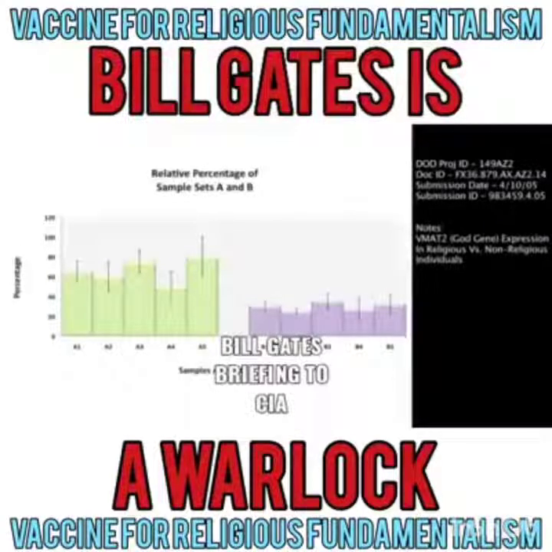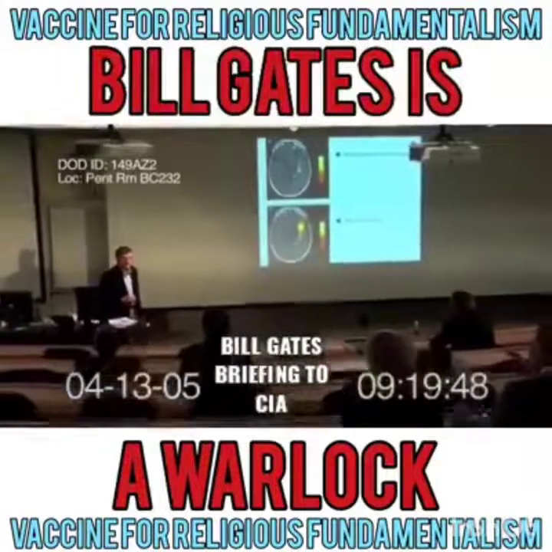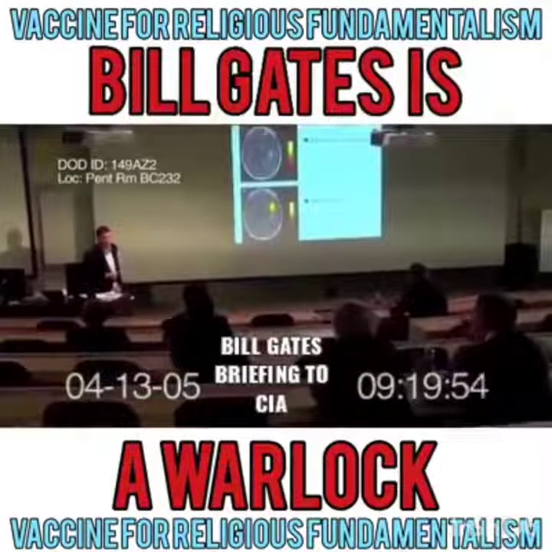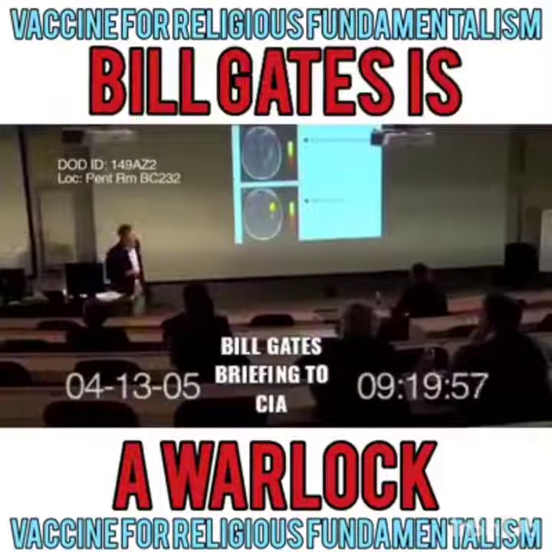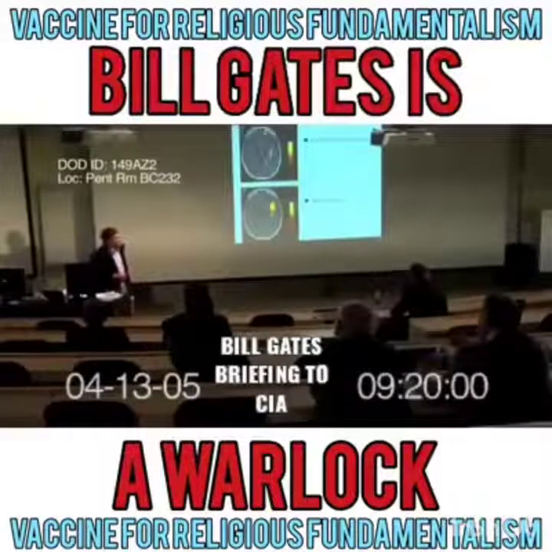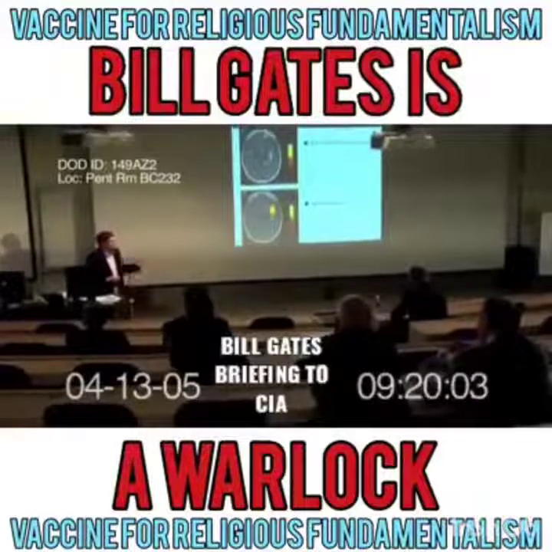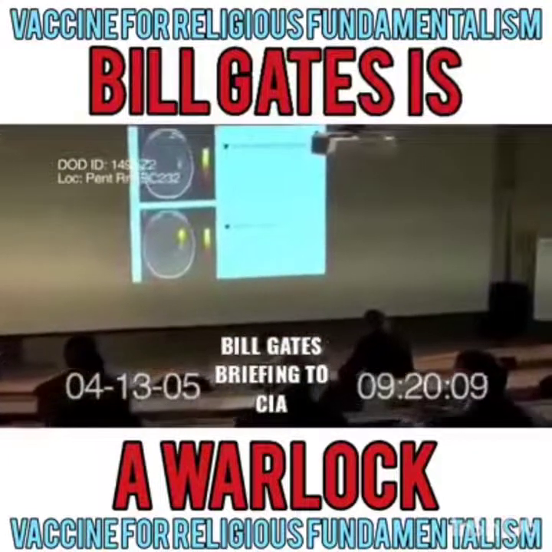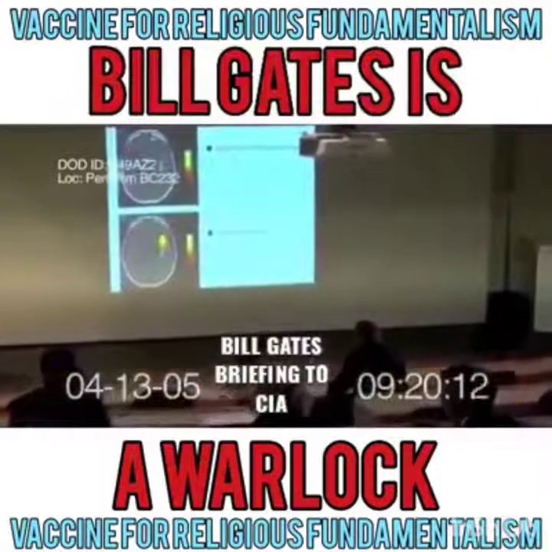What you're suggesting here is by spreading this virus, we're going to eliminate individuals from going on a bomb vest and going into a market and blowing up the market. So our hypothesis is that these are fanatical people, that they have overexpression of the VMAT2 gene, and that by vaccinating them against this, we'll eliminate this behavior. So we have some very, very remarkable data in this next slide.